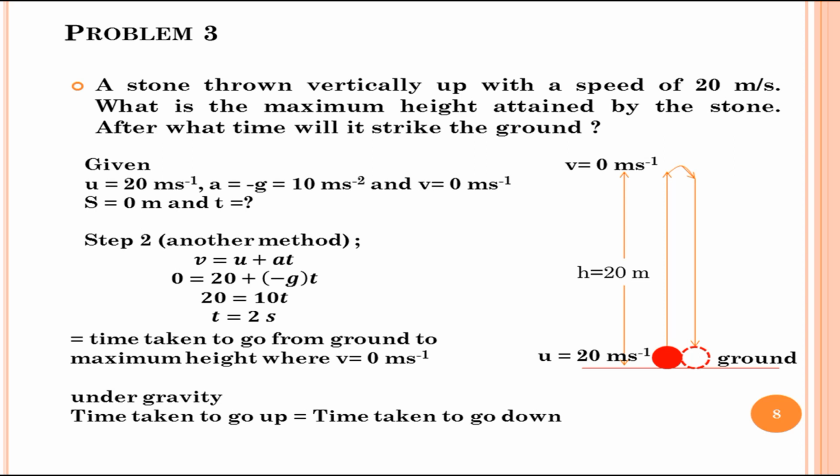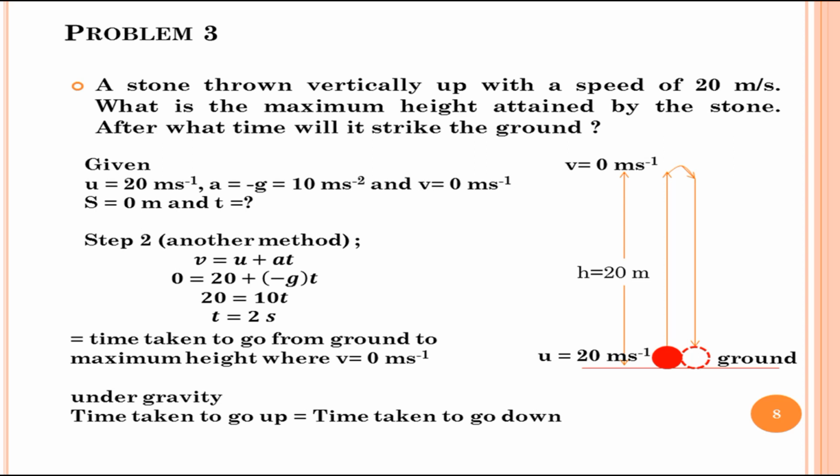Therefore, by substituting the value of final velocity v, initial velocity u, and the uniform acceleration a is equal to minus g, because the body moves against the gravity when it is going from ground to a maximum height, we will get 0 is equal to 20 minus 10 into t. Therefore, t is equal to 2 seconds.